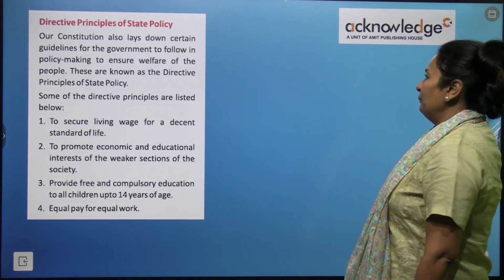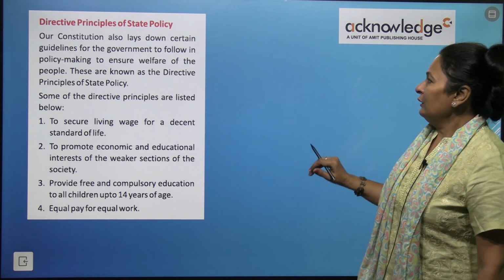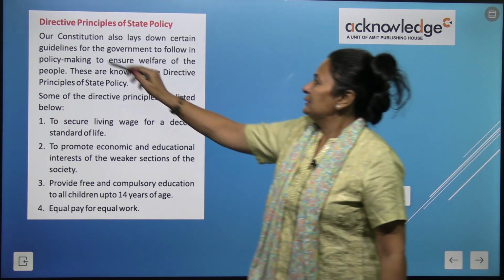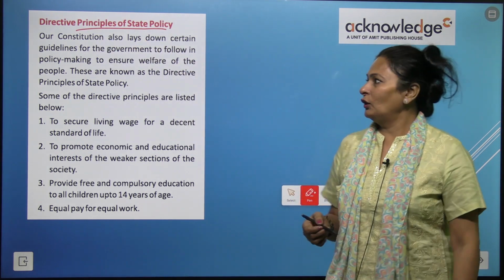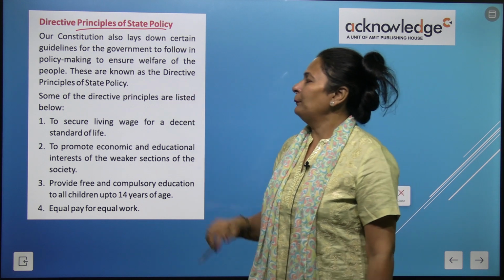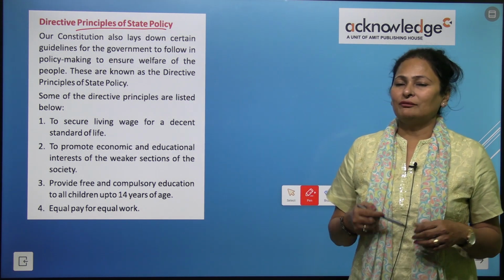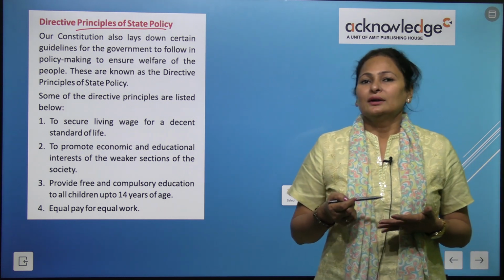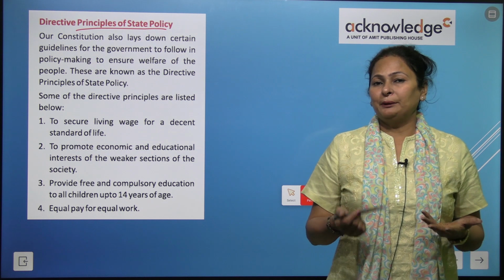Now, directive principles of state policy. Our constitution also lays down certain guidelines for the government to follow in policy making to ensure the welfare of the people. Why is the government there? Can you tell me why we elect the people?